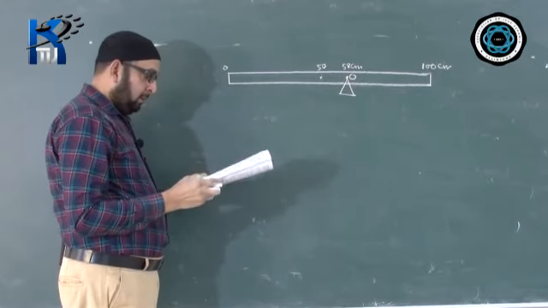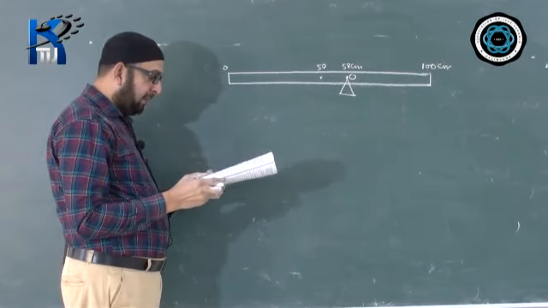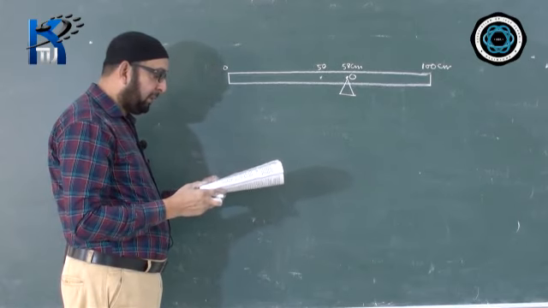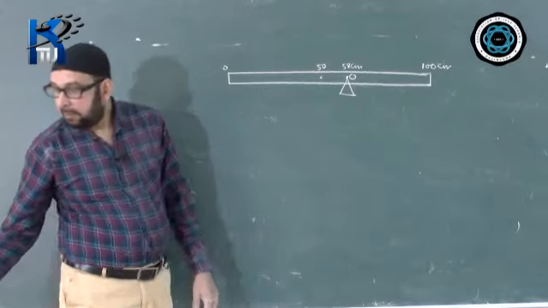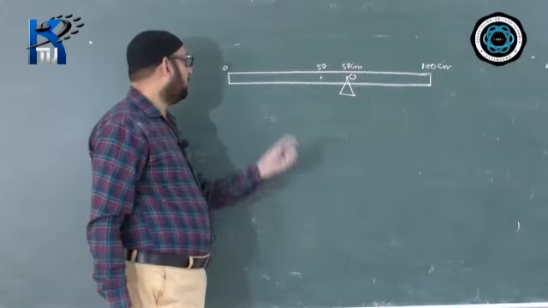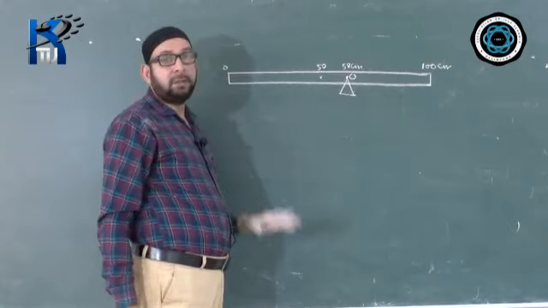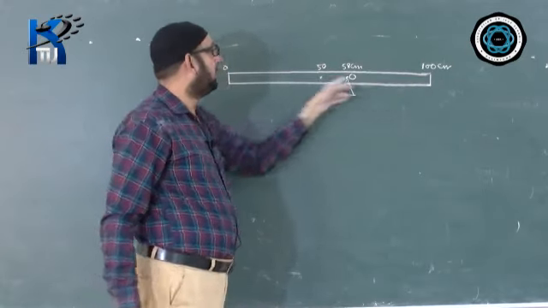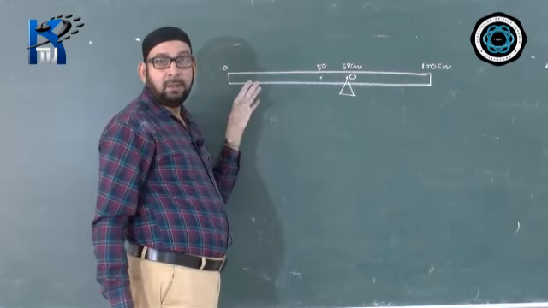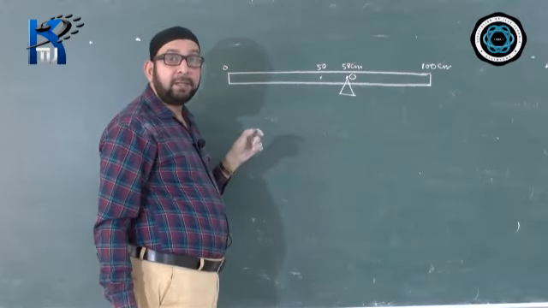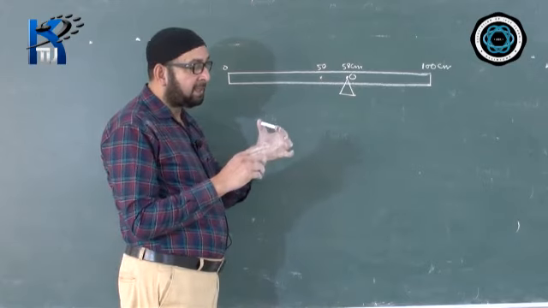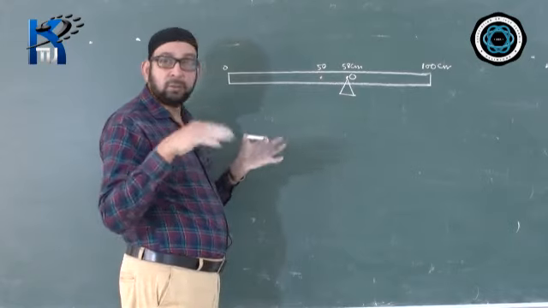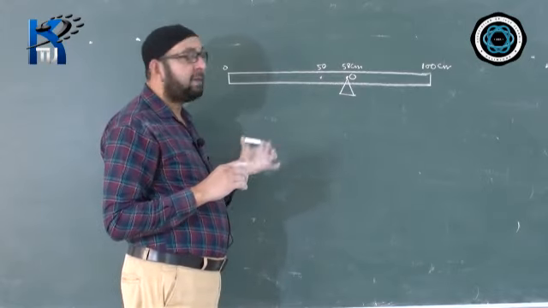And we are balancing this meter rule by placing a weight of 20 GF at one end. The end can be 0, can be 100. First we'll check the ruler also will have a weight. This meter rule is having a weight. Where will the weight of the meter rule be acting? The weight of anything acts at the center of gravity. That is the next topic we'll be discussing soon after this, but just have an idea only.